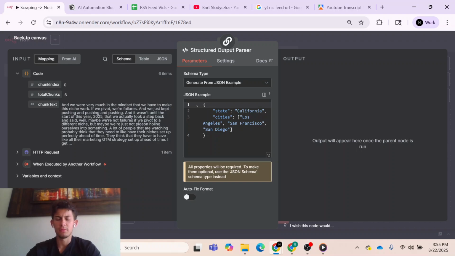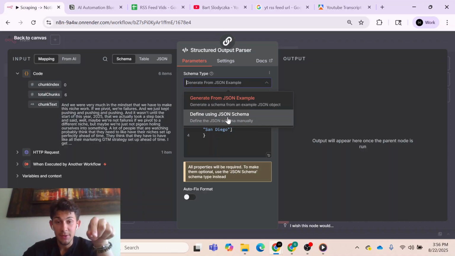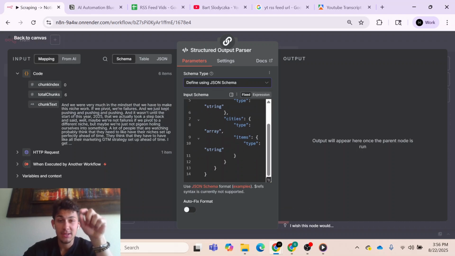But what if, for example, we have the case study category and they don't really talk about a new tech stack or a new software program that they're using? You would want that sort of information if it turns out to be a new technology category, but it doesn't have to be there all the time. So you want it to change based on the video category. In this case, we will use what's called a JSON schema. And it looks like this.